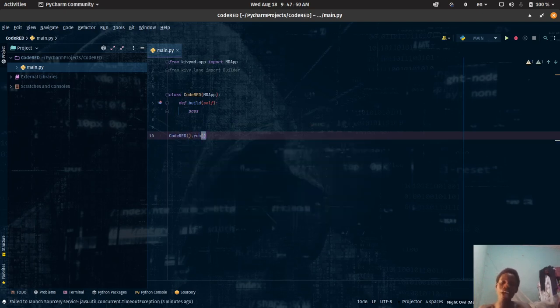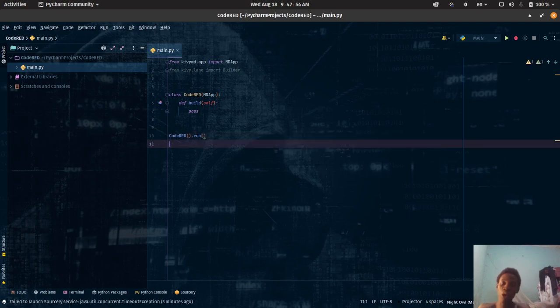Most of you might say, why not use if __name__ equals __main__? We're not importing this as any module, so no need to put that. Let's continue to the topic.